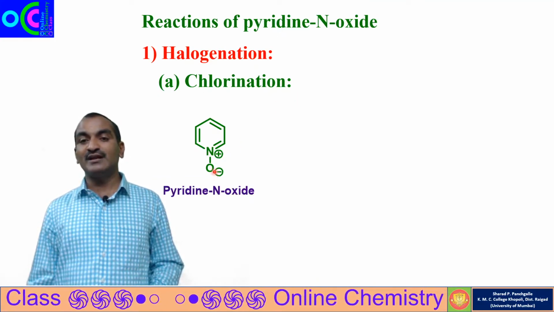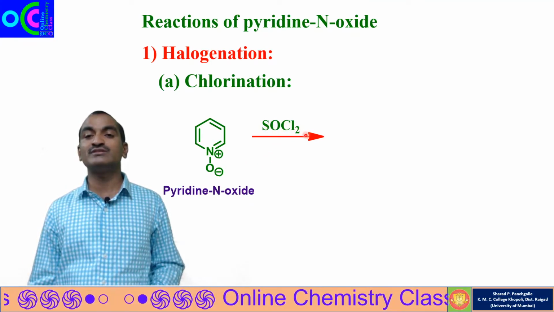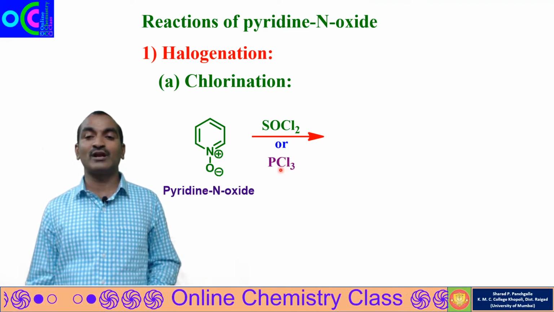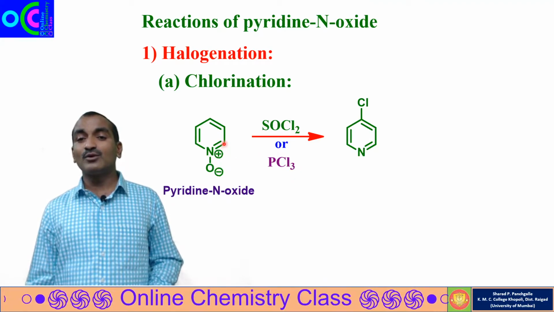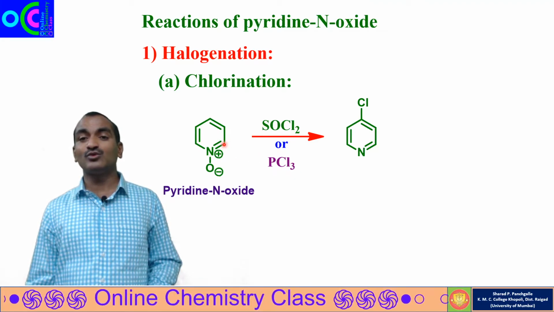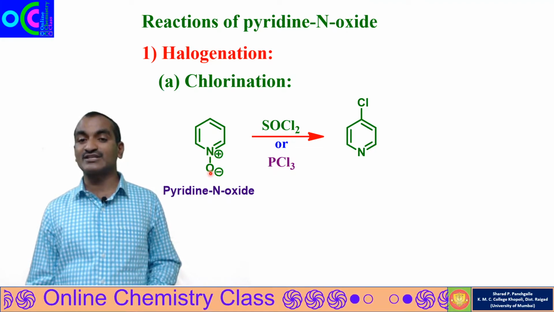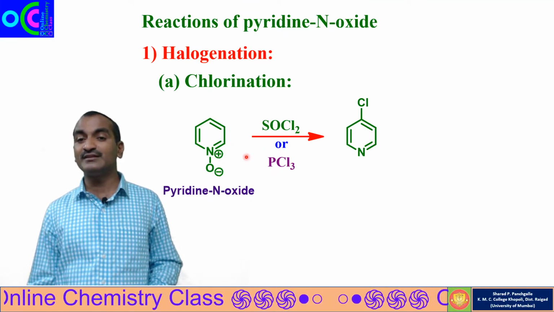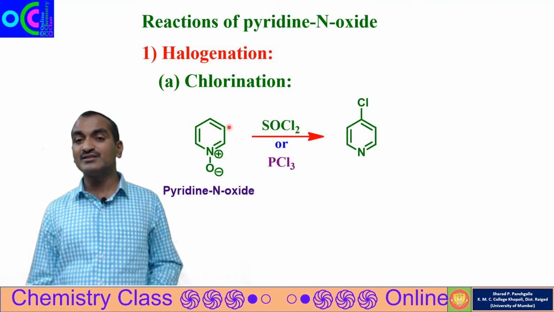Pyridine N oxide, when treated with thionyl chloride SOCl2 or phosphorus trichloride PCl3, undergoes electrophilic chlorination as well as reduction. So this pyridine N oxide will convert into pyridine. That means there is reduction and at the same time there is chlorination.